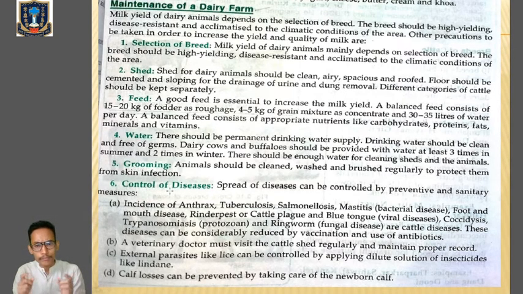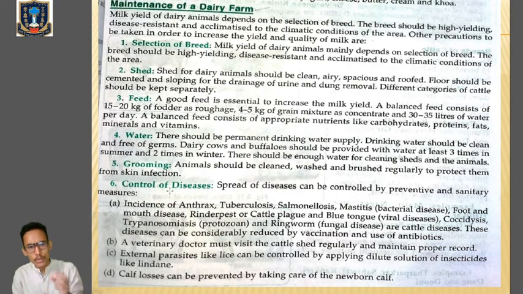First of all, the most important thing is the selection of breed. We have to select the breed that gives higher production or high yielding, producing a higher amount of milk, not only in terms of quantity but also in terms of quality.